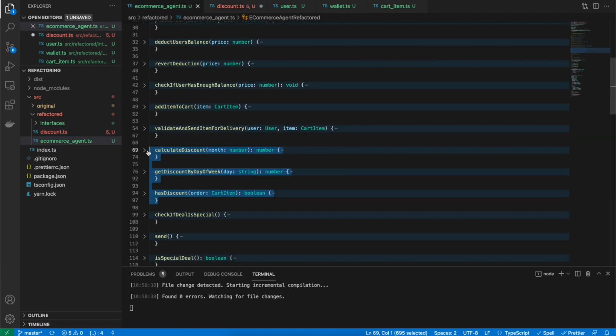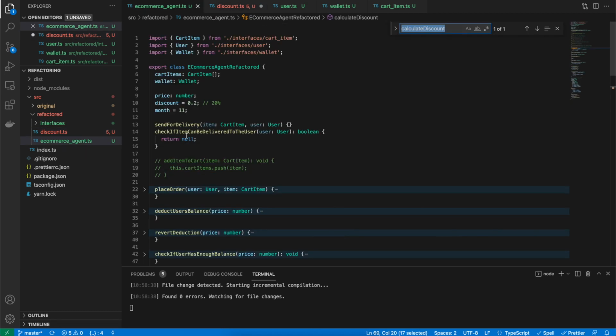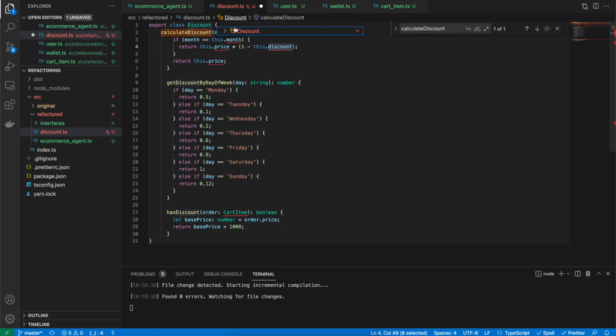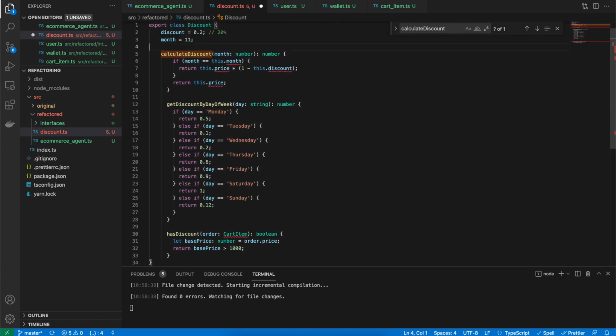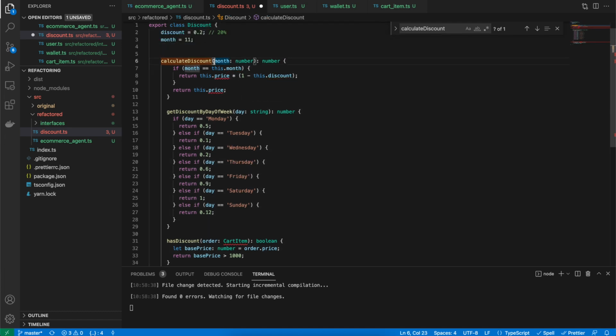So let's see, where is this month coming from? The month is here, discount is here, which is not used anywhere else. So I'm going to copy it and paste it here. It does not require the month from the parameter, I guess. So we can use the month from the class instance. Okay, it's also setting it up, so it just requires it then.